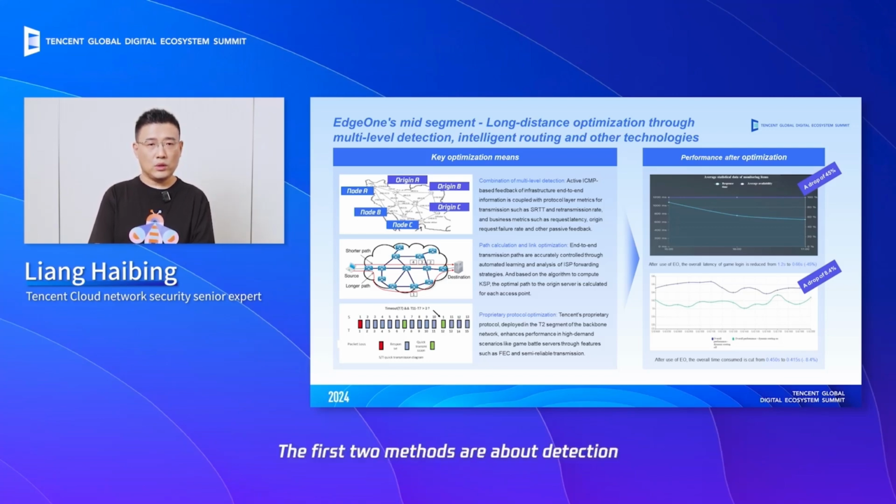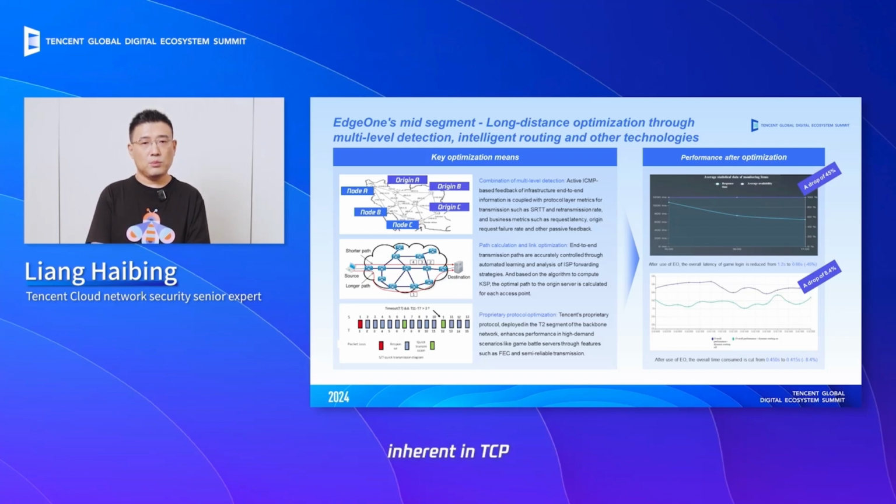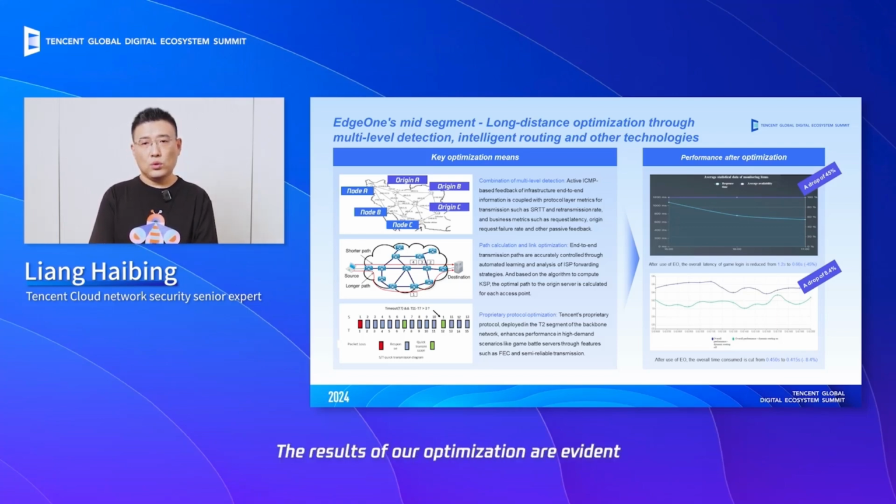The first two methods are about detection and intelligent routing for multiple routes. The third method involves the use of a proprietary protocol. Given the inherent limitations of the TCP protocol during the transmission process, we have introduced a proprietary protocol for optimizing TCP. By leveraging this proprietary protocol for transmission in the intermediate layer, we aim to mitigate the stability issues inherent in TCP and enhance its rates. The results of our optimization are evident.